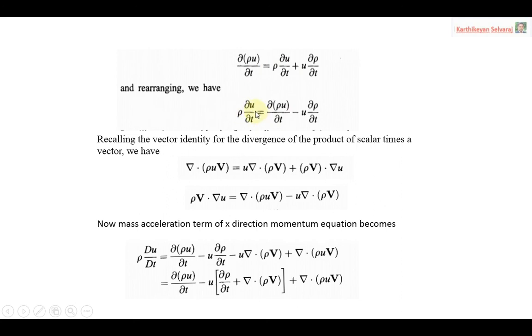Then we are introducing the concept of divergence, especially divergence with vector identity for the divergence of the product of scalar times vector. Now we are able to convert the vector product into scalar form by using the divergence quantity. That is why we are introducing this particular concept, because this is how we are able to obtain the Navier-Stokes equation, because we are having some particular form.